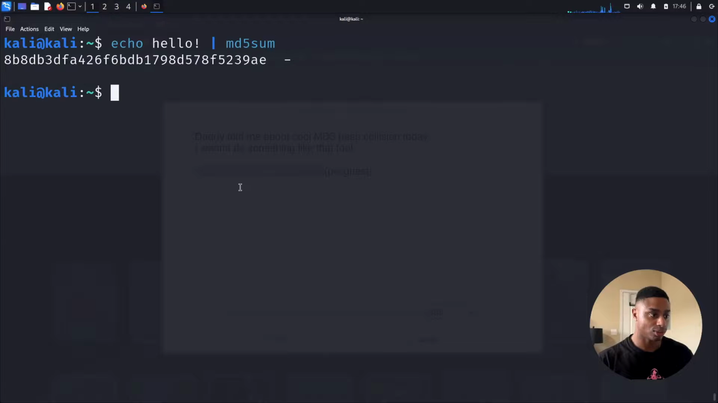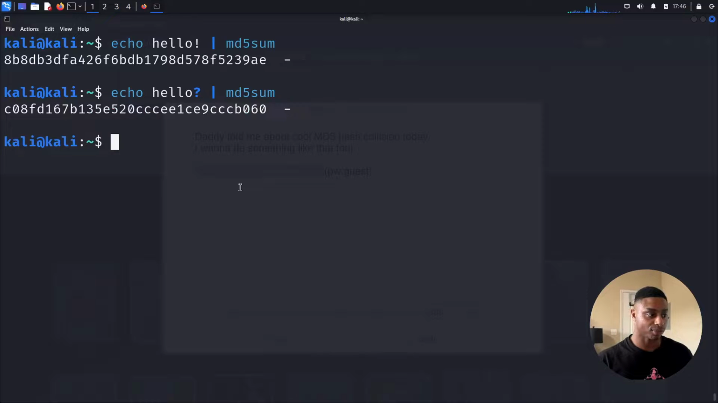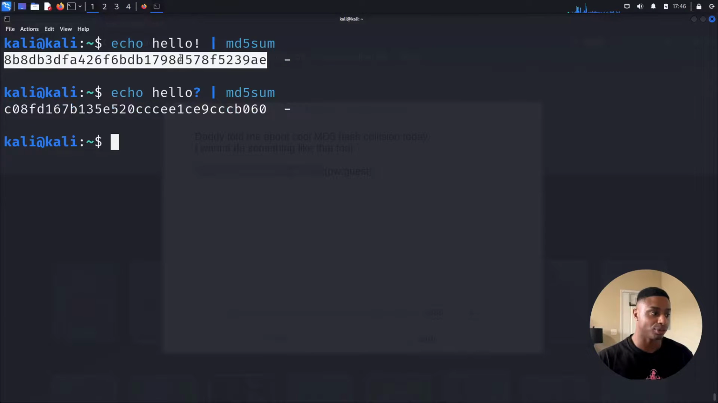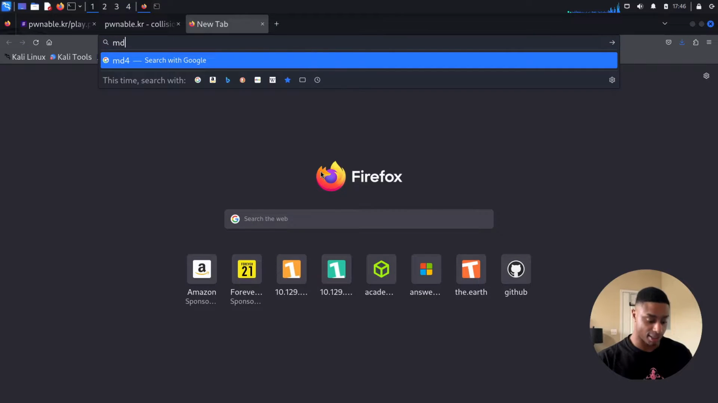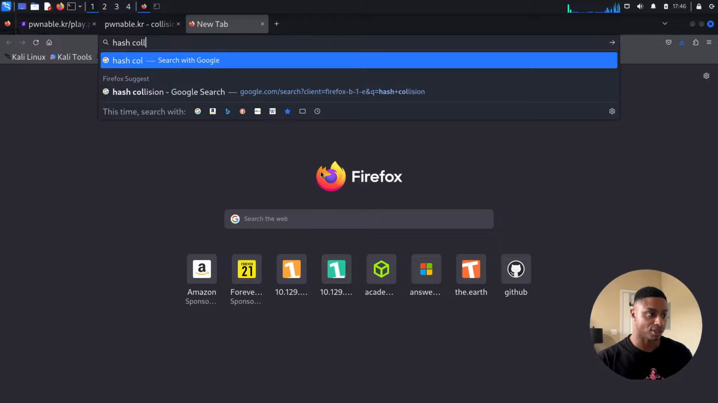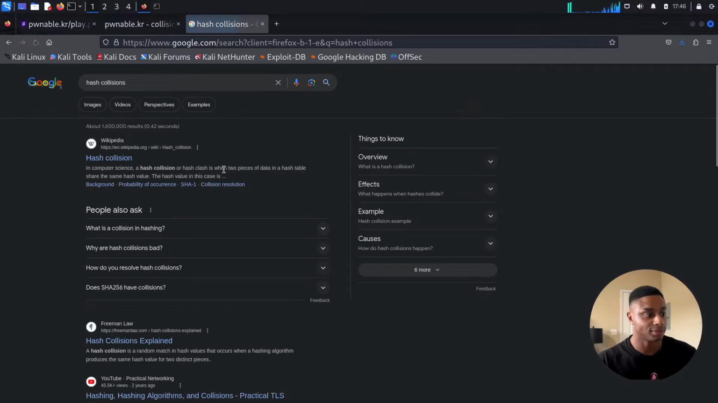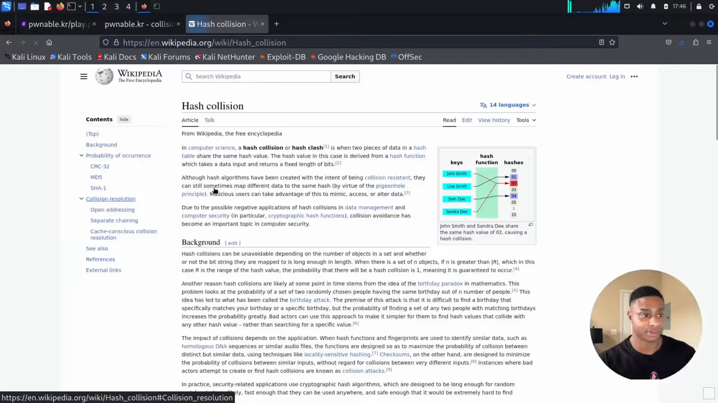So hello. Let me change this, I don't know, exclamation point to a question mark. Even though they only differ in like one character, the exclamation point and the question mark, we get two very different outputs. And if we really wanted to beat this point to death, we could look up hash collisions. All right, Wikipedia, that's a good enough result as any.